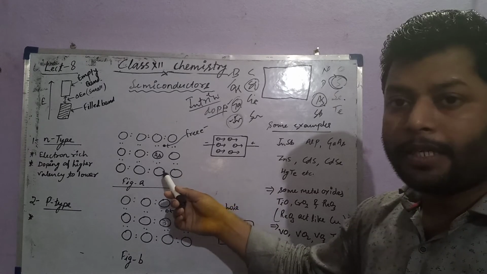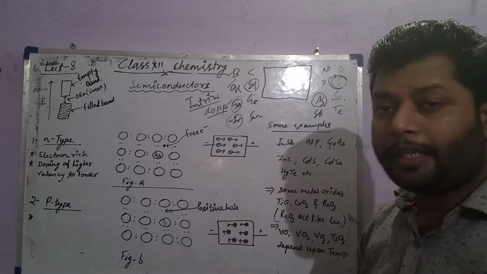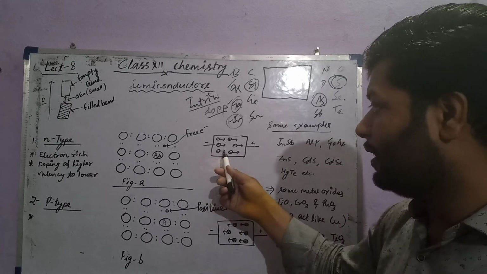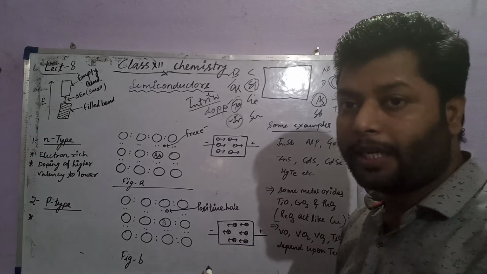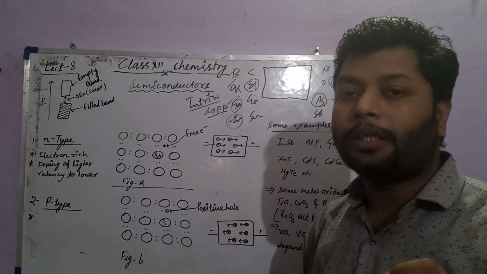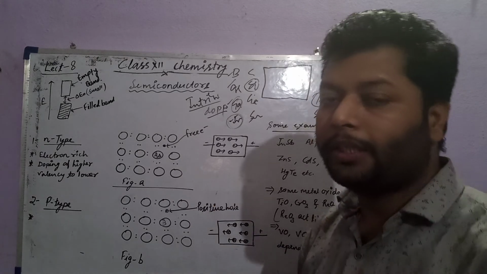So in n-type semiconductor and in p-type semiconductor, there is just the opposite movement: movement of electrons, the negative particle, in n-type, and movement of positive holes in a p-type semiconductor, and both cause a good conductivity.